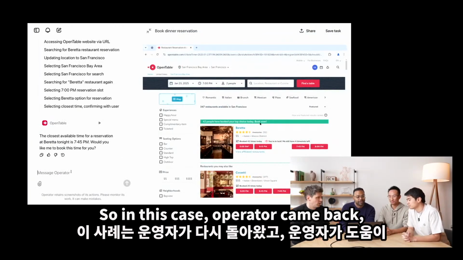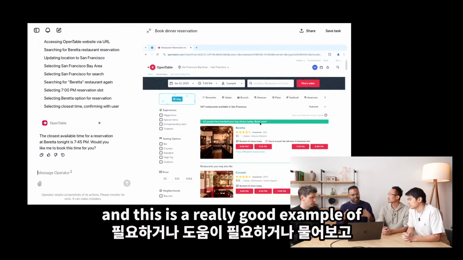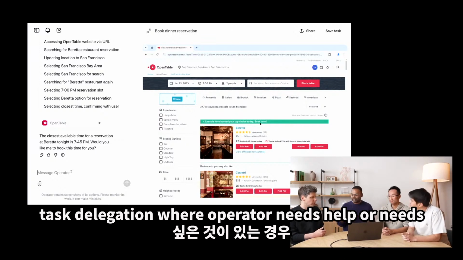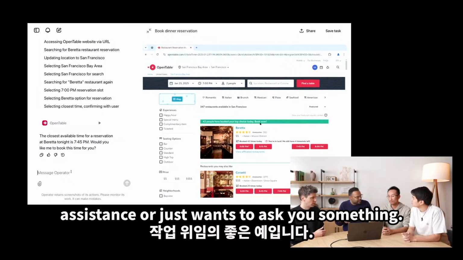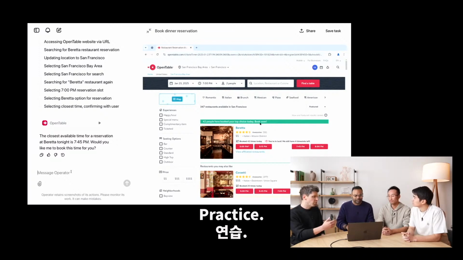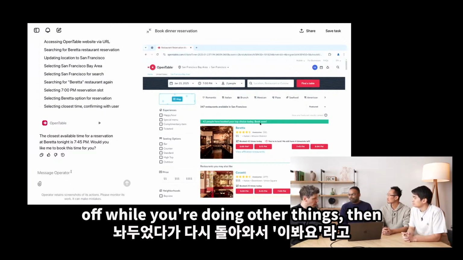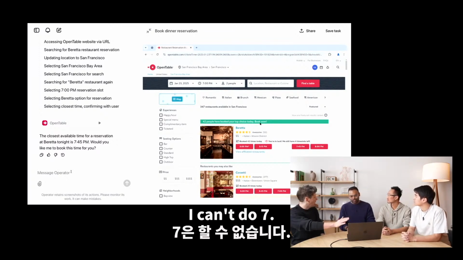So in this case, Operator came back, and this is a really good example of task delegation, where Operator needs help or needs assistance or just wants to ask you something. It'll just come back and ask that query. In practice, you wouldn't have had to watch this. You could have just let it go off while you're doing other things. Then it would come back and say, hey, I can't do 7:45.